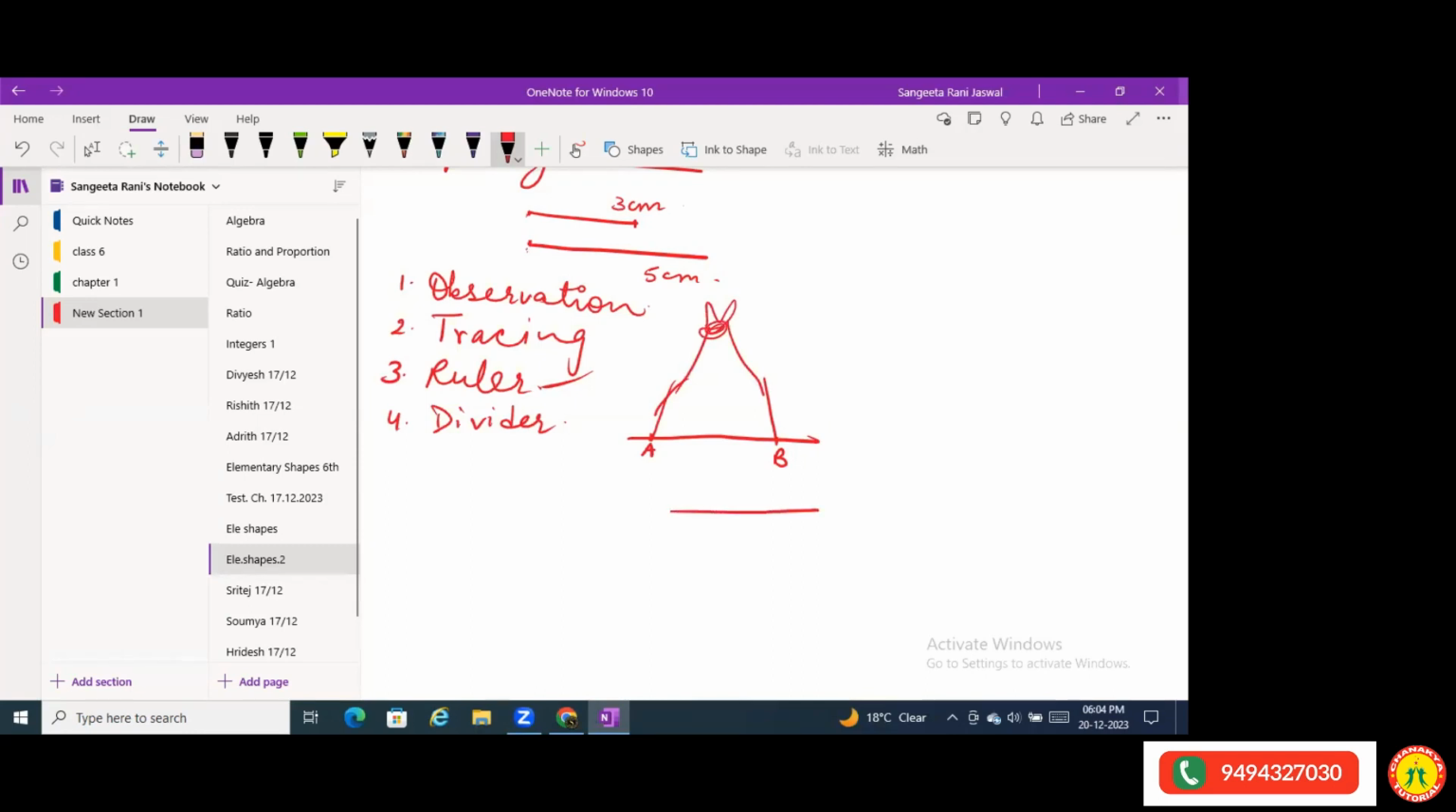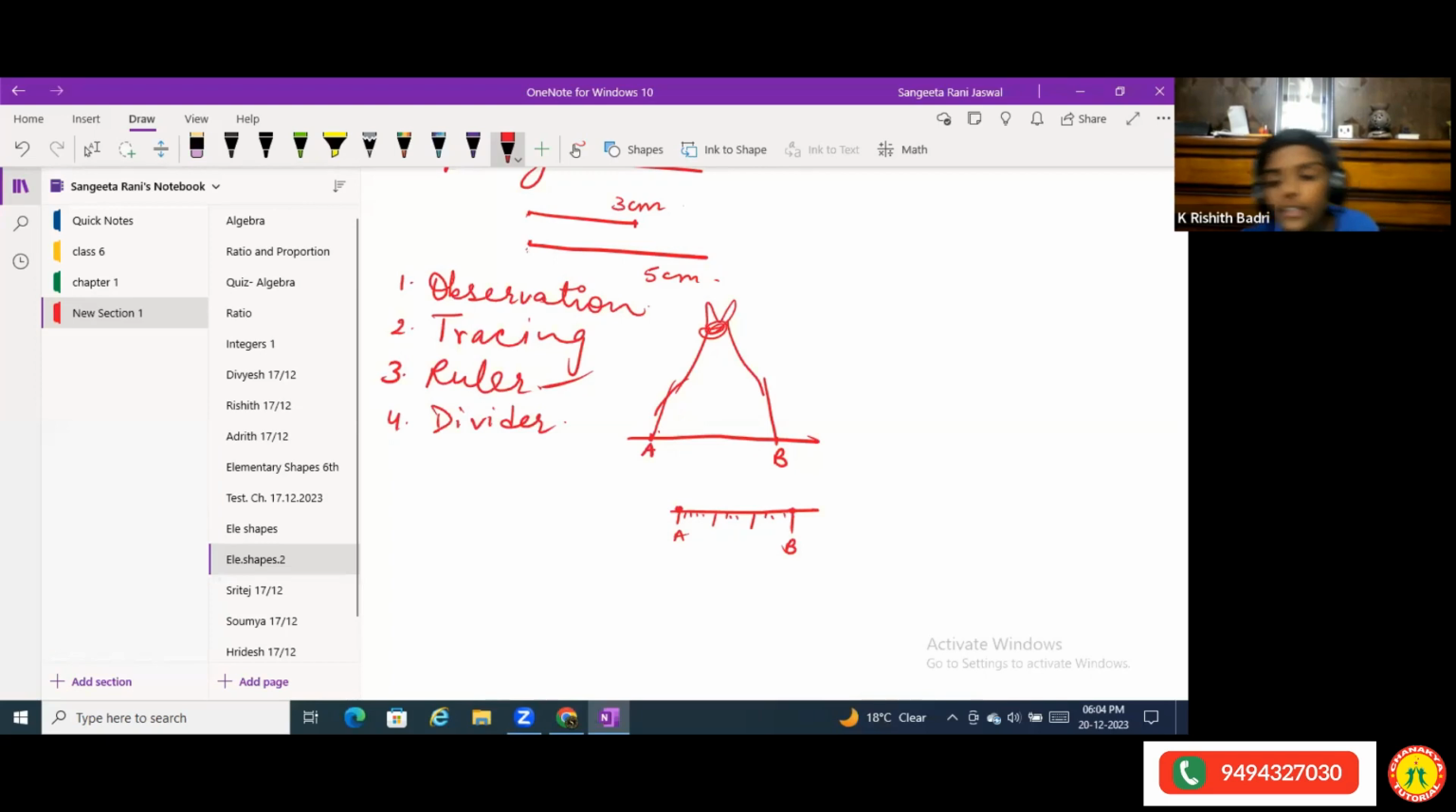Then you have your scale. You keep this divider on the scale and you measure the length. Now suppose this was like this. You keep this pointer at this point and the other pointer wherever the other point is. Then you measure the length on the scale. You get it?